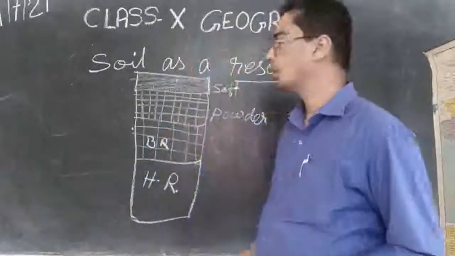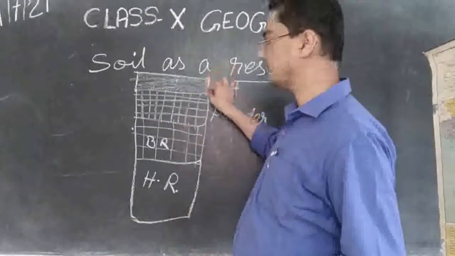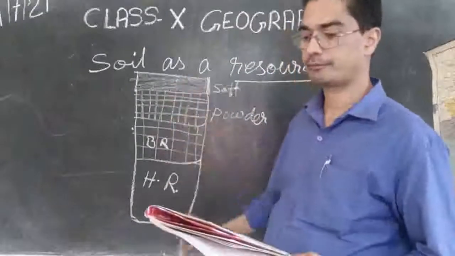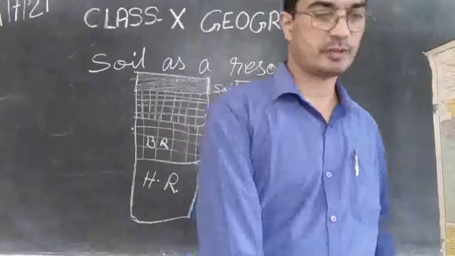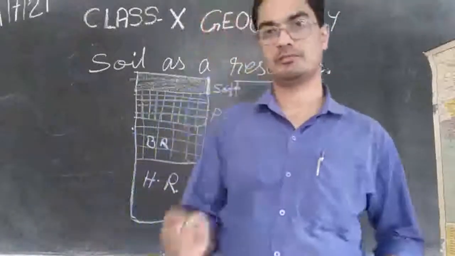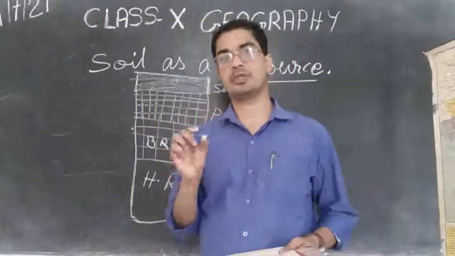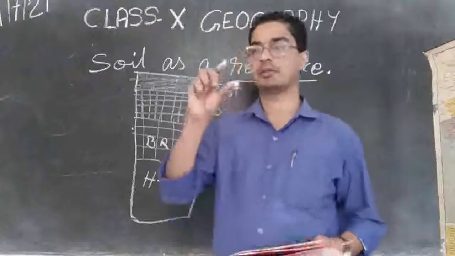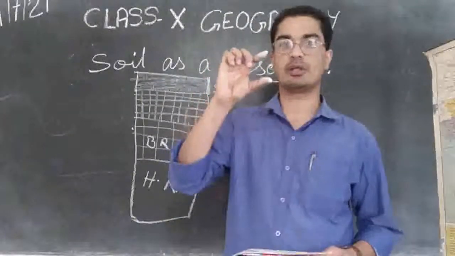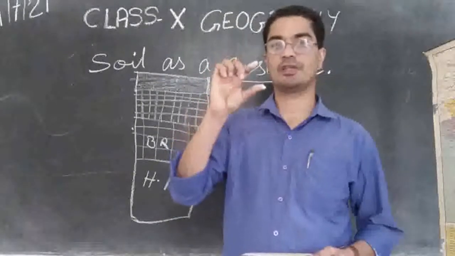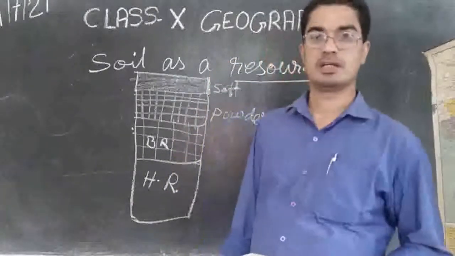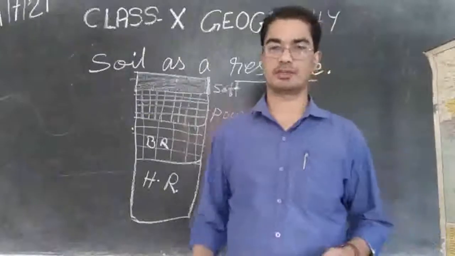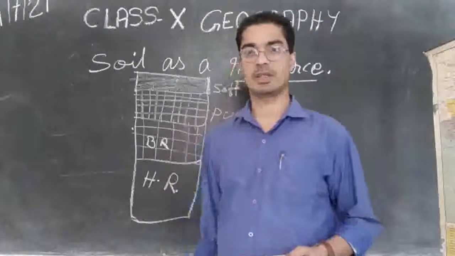So, if you want 1 centimeter, which means 10 millimeters, if you want this much thick soil, it will take millions of years. So, it is not a simple thing. That's why we call the soil a living organism. It is growing. Soil is changing.